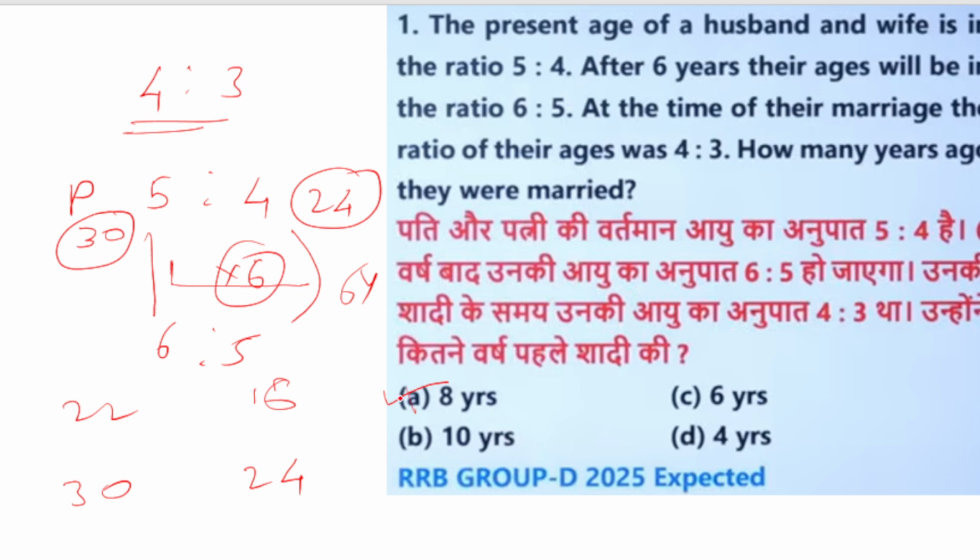It means this option is not correct. If we go 6 years ago, 6 years ago means 18 and 24. 6 3s are 18, 6 4s are 24. Yes, this is possible. It means 6 years ago they were married, so their age ratio was in the form of 3:4. So 6 years before, they got married.